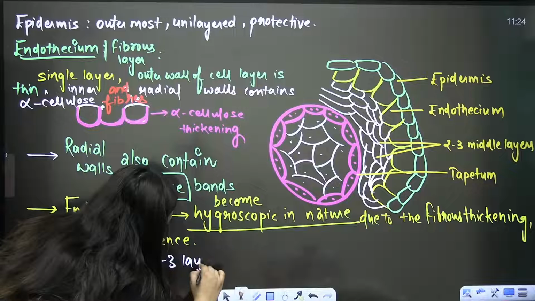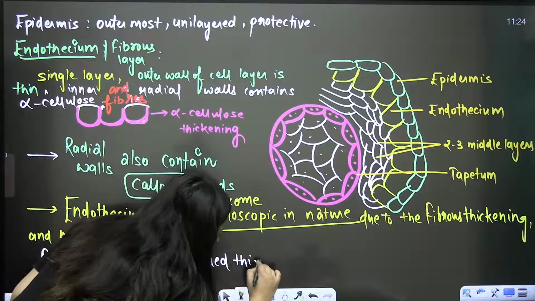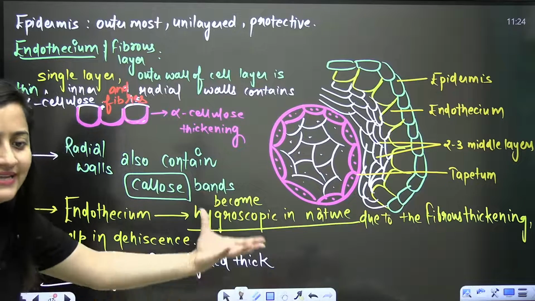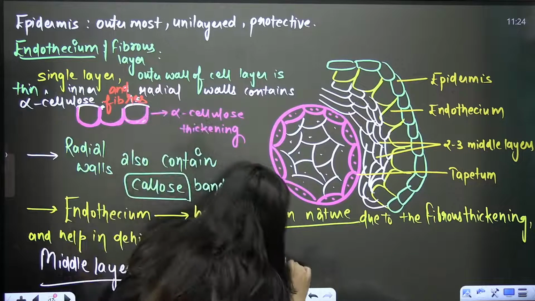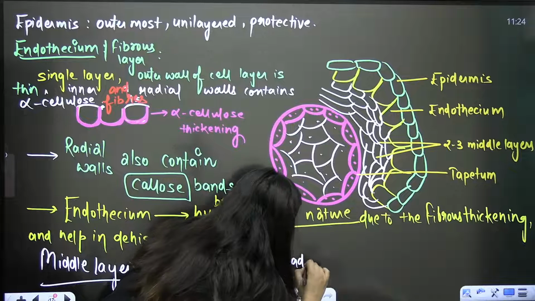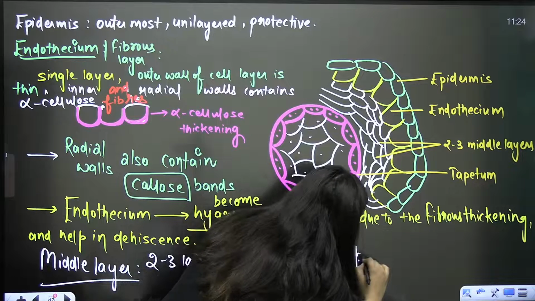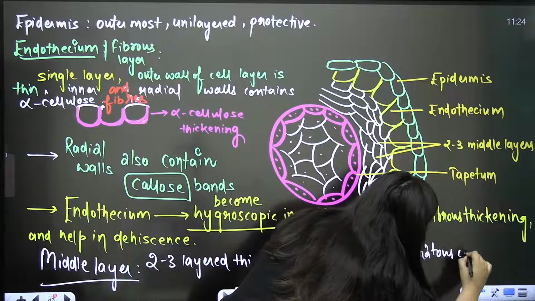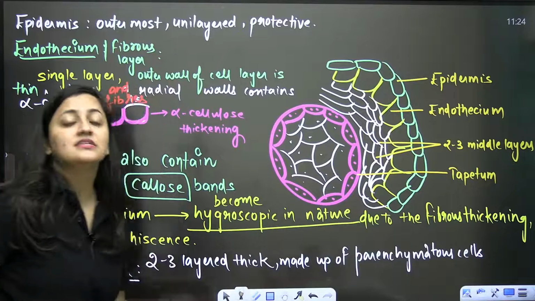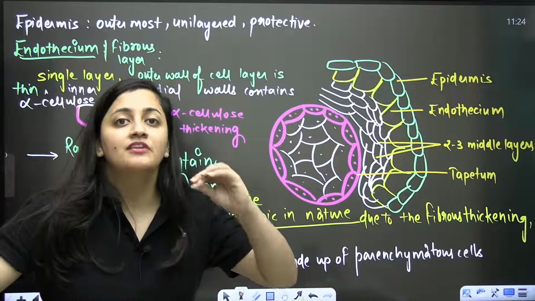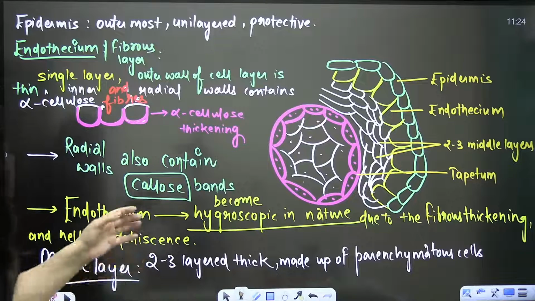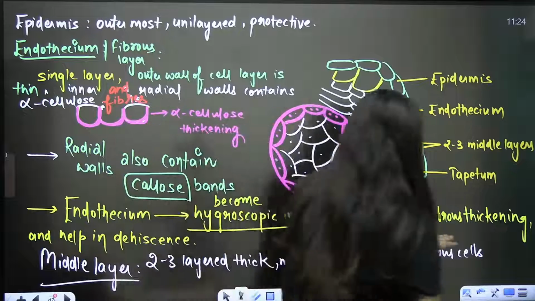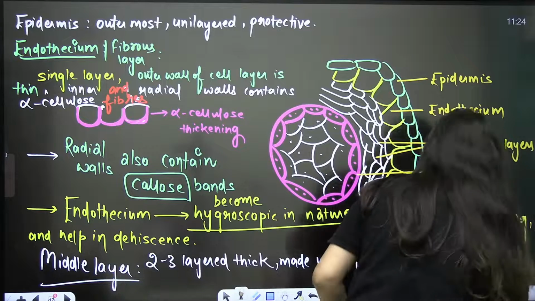So it is 2 to 3 layered thick, and made up of parenchymatous cells. Now, bache, I hope you know the meaning of parenchymatous cells. Living cells they are. They are the ones in which food will get stored. So 2 to 3 layered thick, made up of parenchymatous cells.